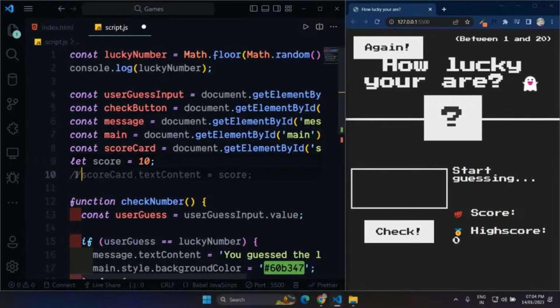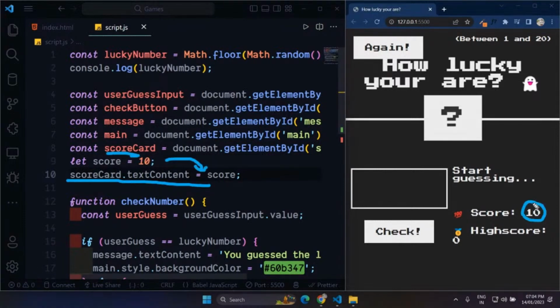And then I'm putting this number inside of this scorecard. So inside this scorecard, I'm putting this number. That's why we are getting this 10 number on the screen.